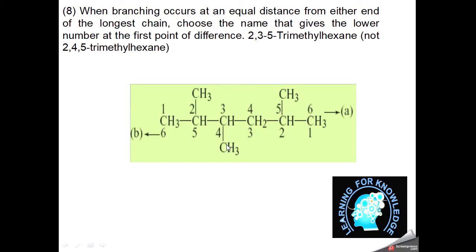So we have to select the numbering so that the maximum number of substituents get the lowest number. So left to right numbering is correct, 1 2 3 4 5 6. So we will say 2 3 5, and all these groups are methyl, so trimethyl and 6 carbon atoms, hexane. This is the correct name. The wrong way of numbering is right to left, which makes its name 2 4 5 trimethyl hexane, which is incorrect.